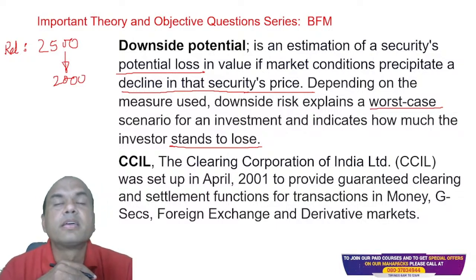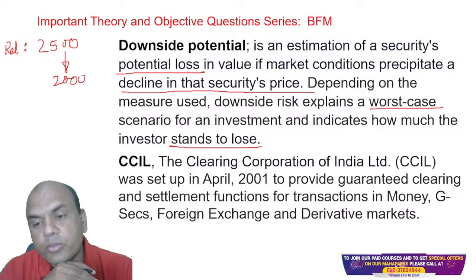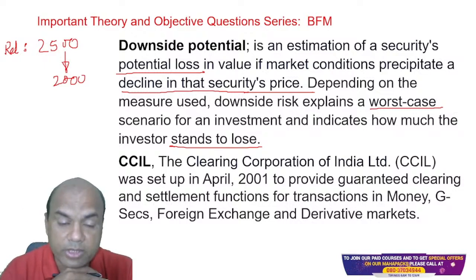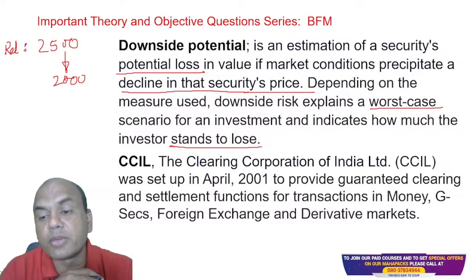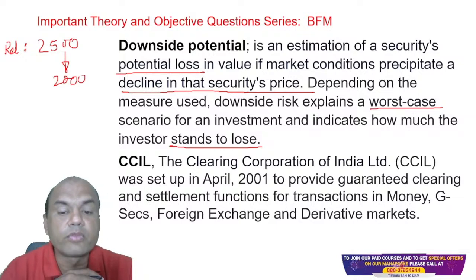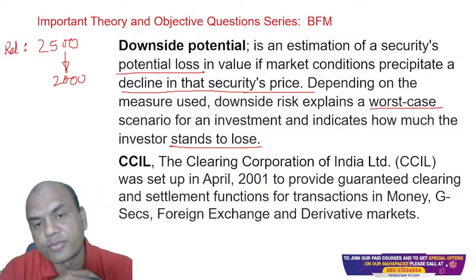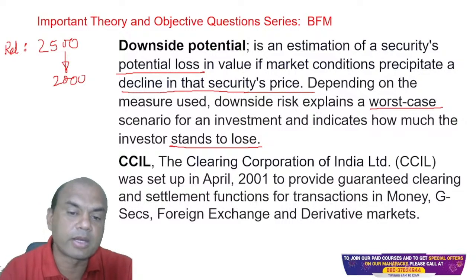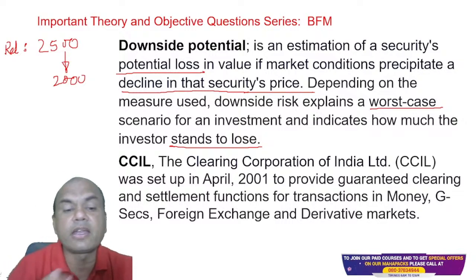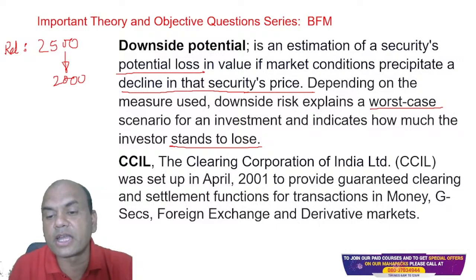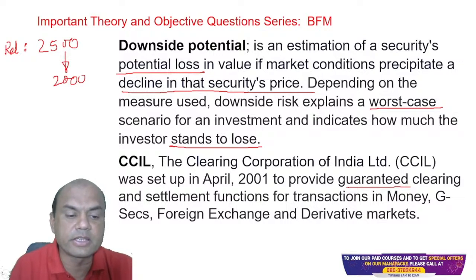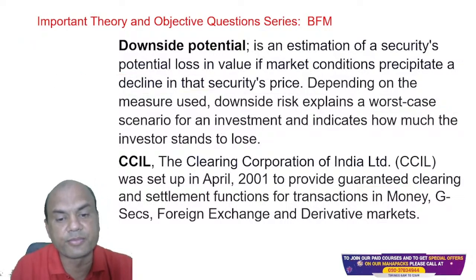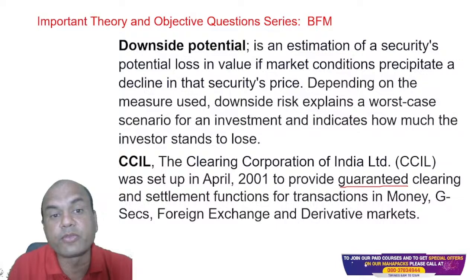Next is CCIL. The Clearing Corporation of India was set up in April 2001 to provide guaranteed clearing and settlement functions for transactions in money, government securities, foreign exchange and derivative markets. Remember, here it's not talking of the stock market. So it provides guaranteed clearing. What do you mean by guaranteed? Guaranteed over here means settlement risk is nullified.